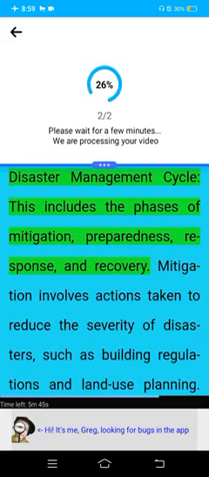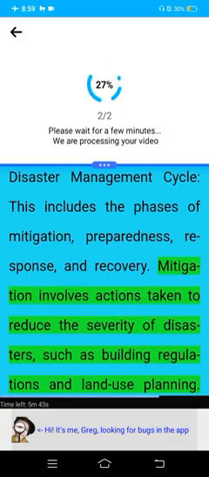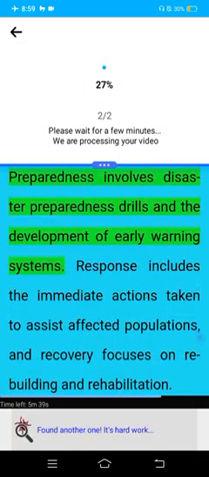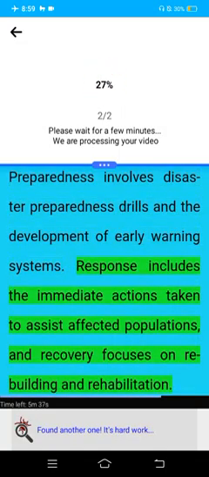Disaster management cycle. This includes the phases of mitigation, preparedness, response, and recovery. Mitigation involves actions taken to reduce the severity of disasters, such as building regulations and land use planning. Preparedness involves disaster preparedness drills and development of early warning systems. Response includes the immediate actions taken to assist affected populations, and recovery focuses on rebuilding and rehabilitation.